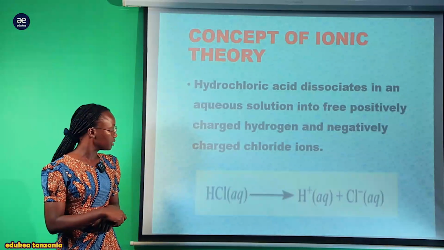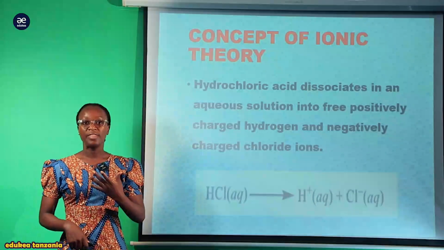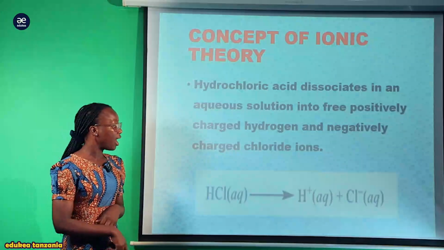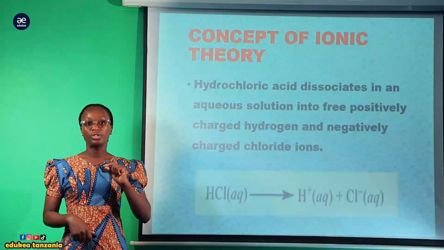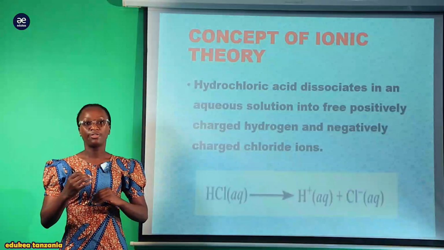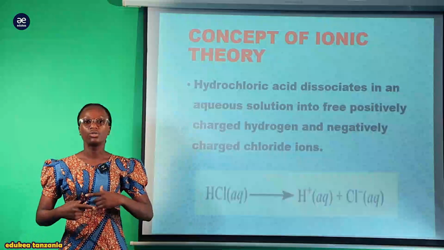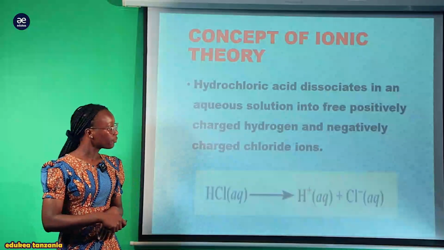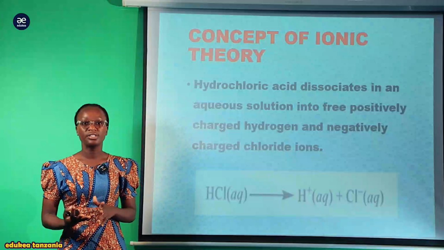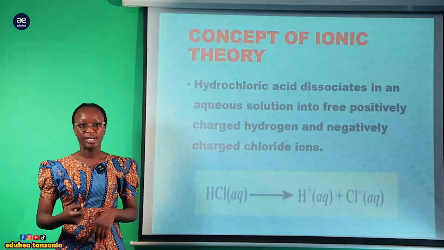So the simple reaction is, this is hydrochloric acid, which is in aqueous solution, meaning that they are in molten or in solution form. And this is our arrow, which shows that it is a full-headed arrow, and it simply defines that this is going to dissociate completely. Now you can see we are going to form our hydrogen ions, which is positively charged, and the chlorine ions, which is negatively charged.